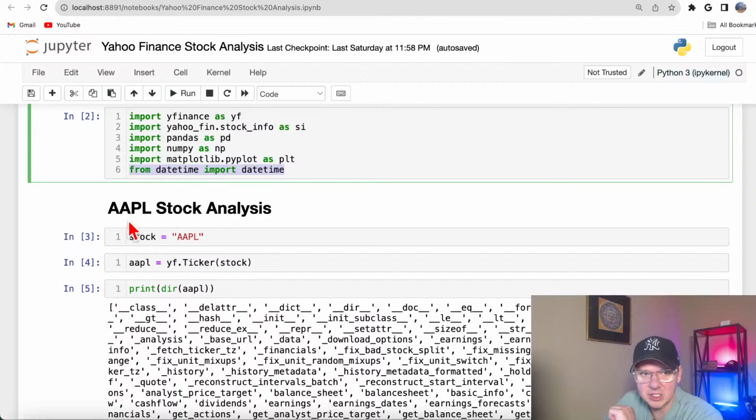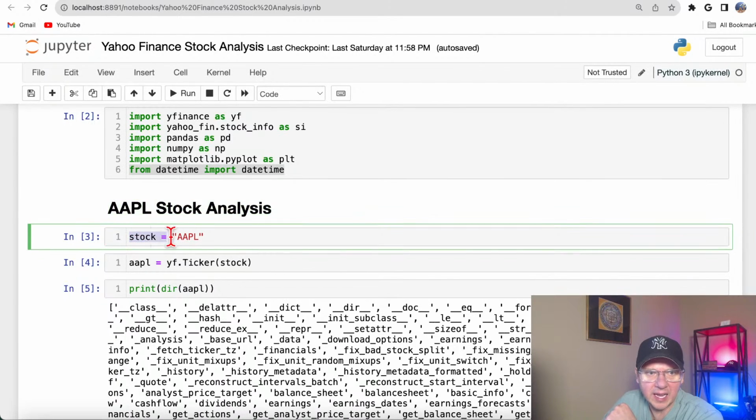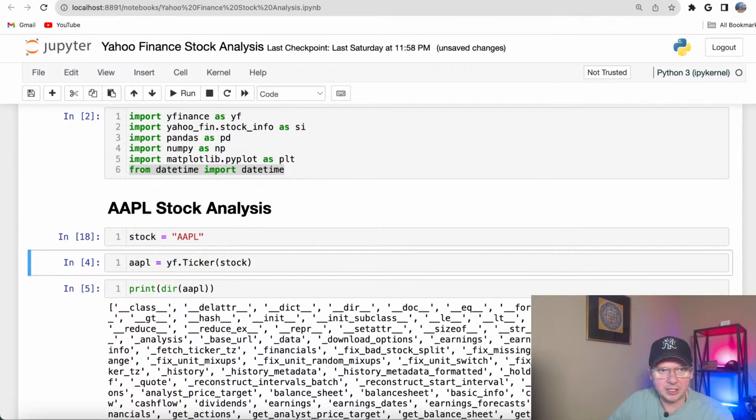All right, so let's do some work. So I decided to fetch information for a very popular stock, Apple. Everybody loves it, so let's see what's going on. I like to make my code versatile, and that's why I want to assign this stock symbol to a variable named stock, because later I might want to use some other stock, and then I could actually change the symbol right here, not to mess with the ticker. So let me show you what's going on here.